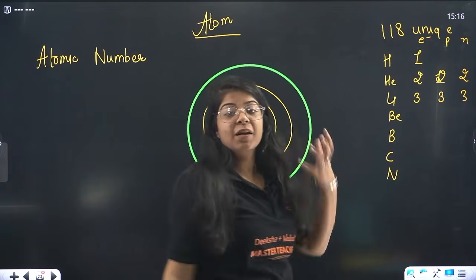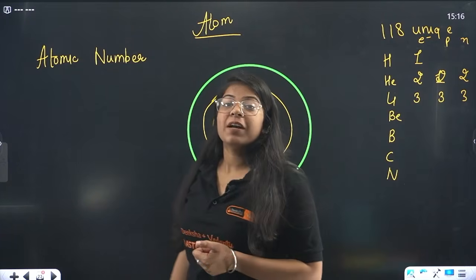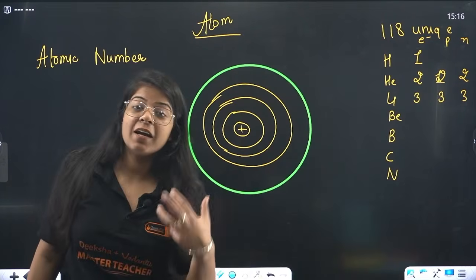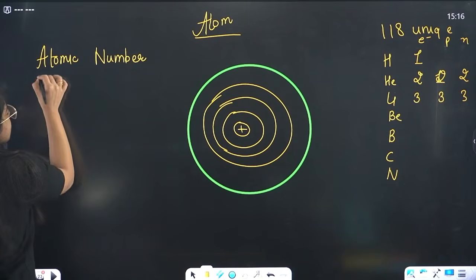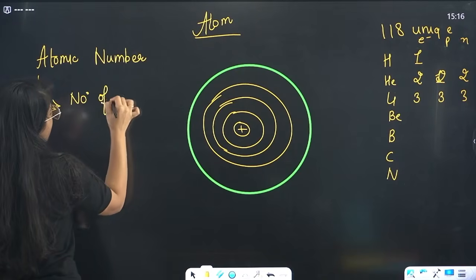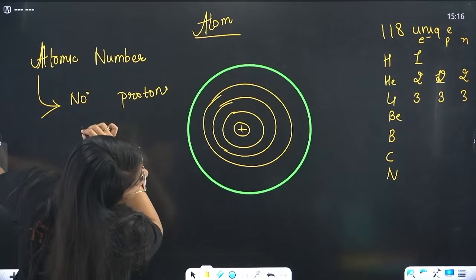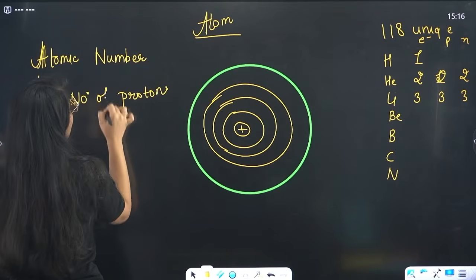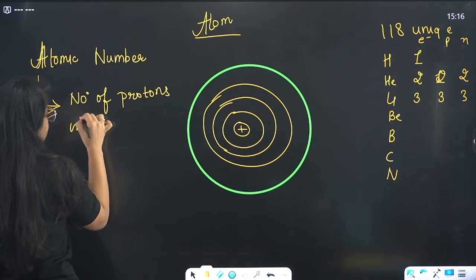Sodium has a different number of electrons and a different atomic number. Potassium has a different number of electrons and a different atomic number, right? So what is this atomic number? This atomic number is, beta, the number of protons inside that atom.